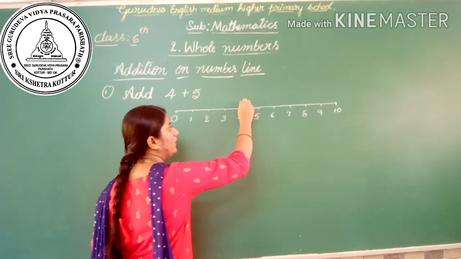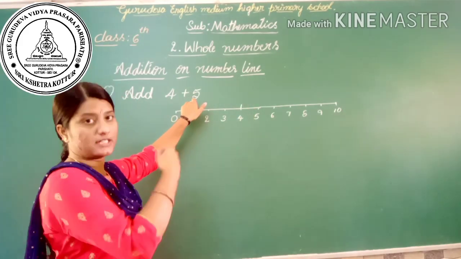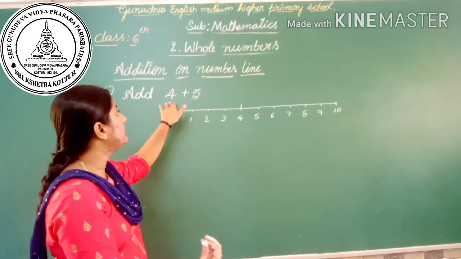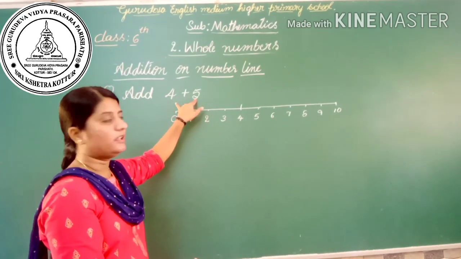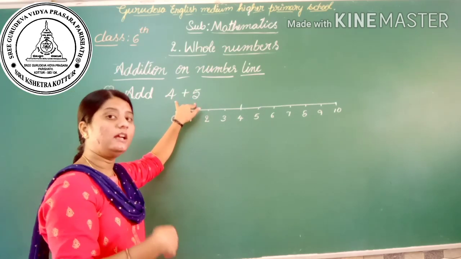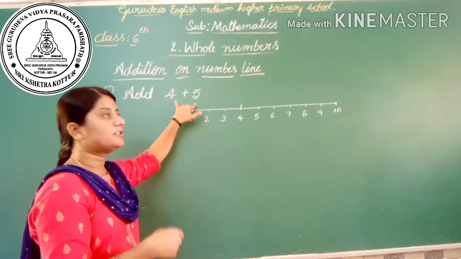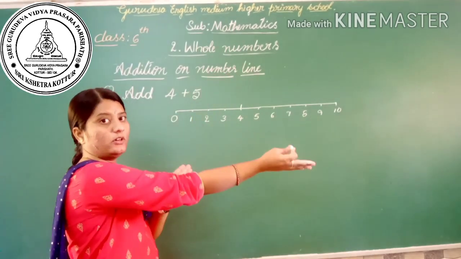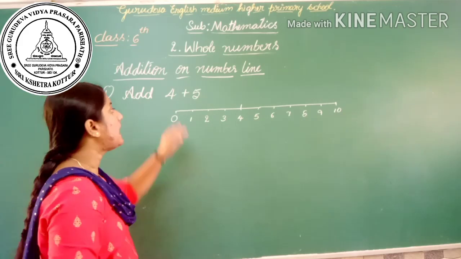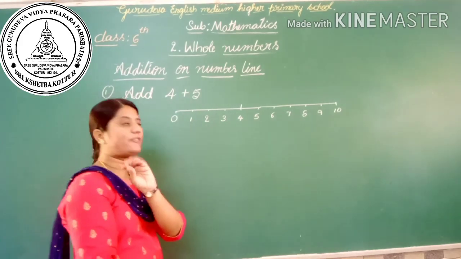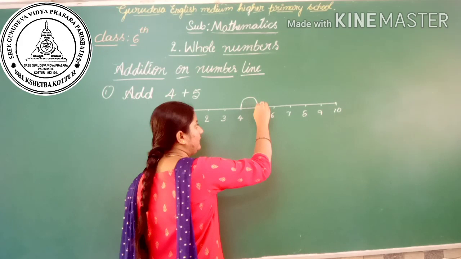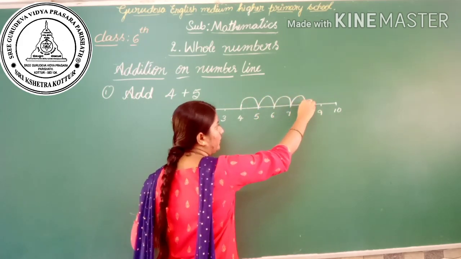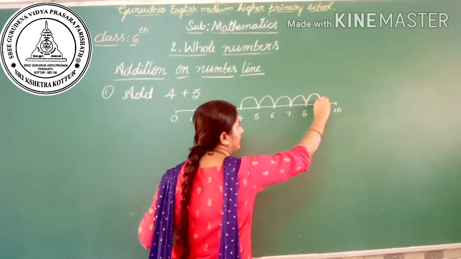Here there is a 4, and make 5 jumps to the right. We know that if we add two numbers, we will get a greater sum, the greater value. So we have to move right on the number line. How many jumps do we have to move? That is 5 jumps. Here 1, 2, 3, 4, 5.